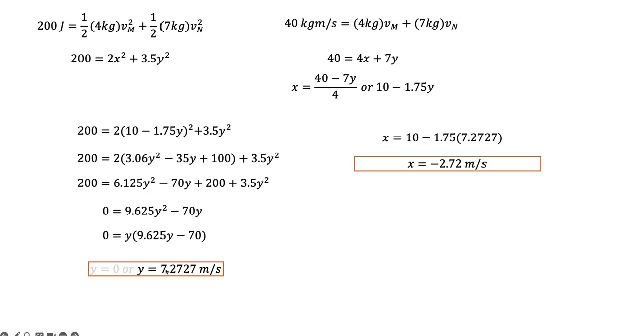So the big block, the 7 kilogram block, after the spring pushes them apart, is now going 7.27 meters per second. And then I take this and I plug it in for y here, and I can solve for the velocity of the little one. And that's going, after the spring pushes them apart, to the left at negative 2.72 meters per second, while this one goes zipping off to the right. Okay. Now again, this is more complicated than anything I would ask you to do, but I just wanted to finish the problem.